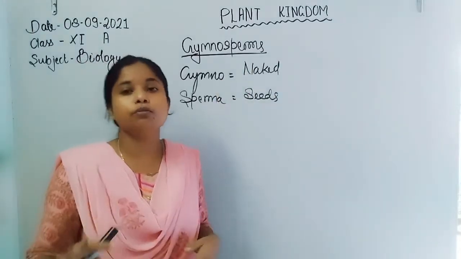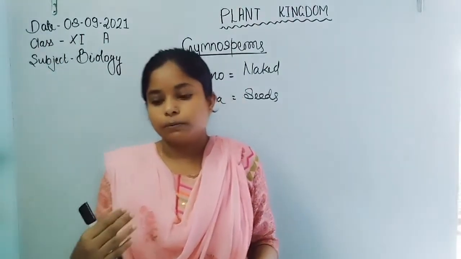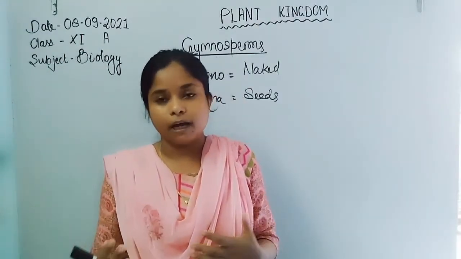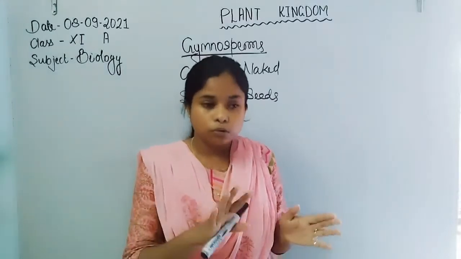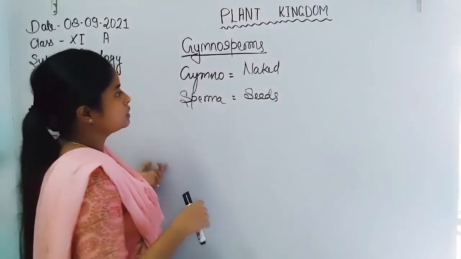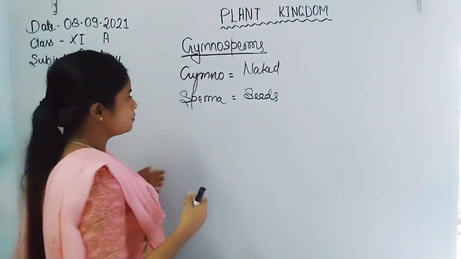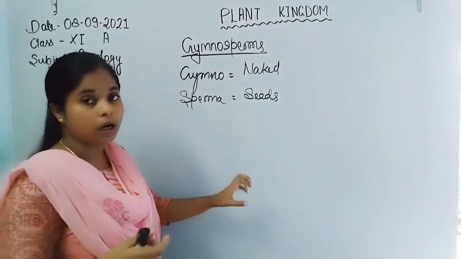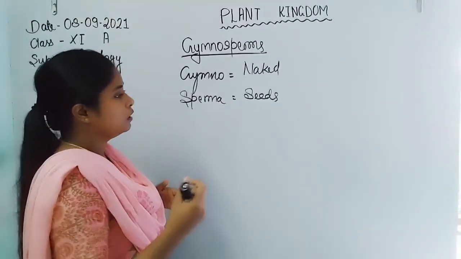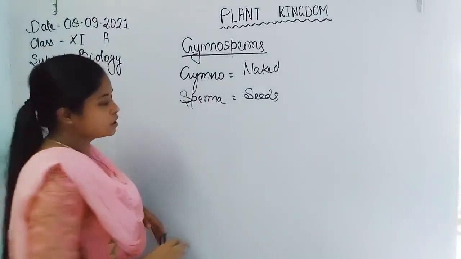Next, the ovule also appears in the open environment, as they don't have a covering ovary. So the seed formation occurs by the ovule, which is without coat, and naked seeds appear in gymnosperms.